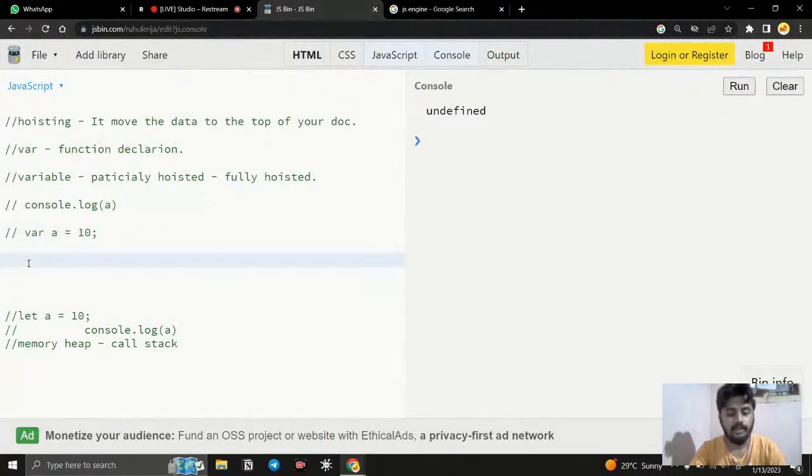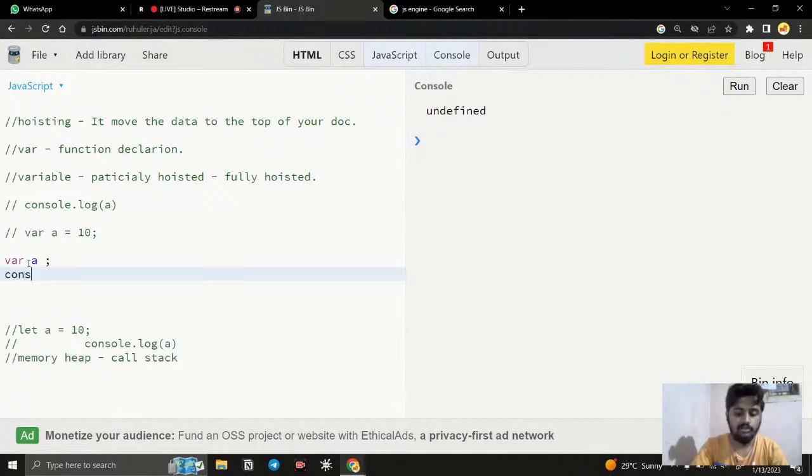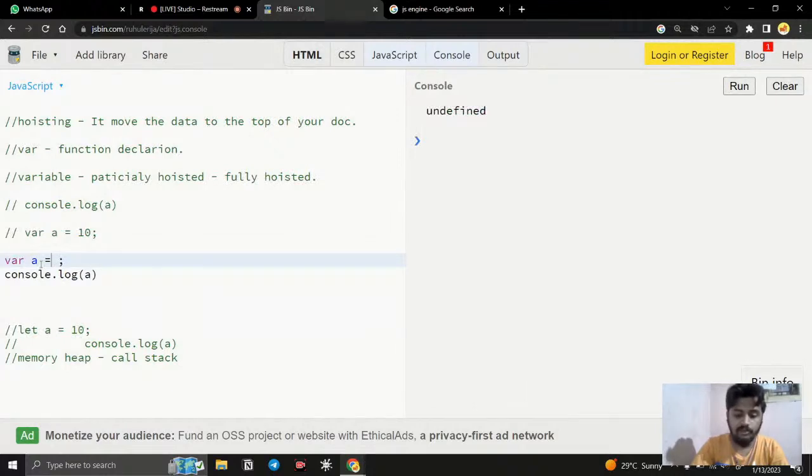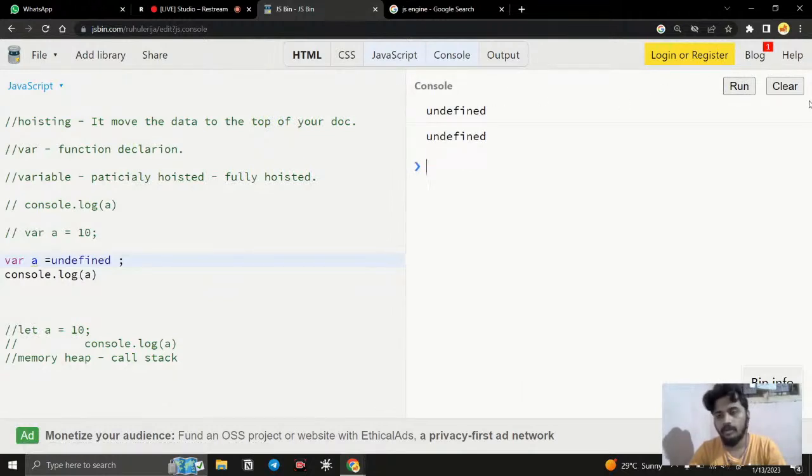Let us go here, and if I type var a simply like this, and console log a, I have just created a variable without a value. Clear, run, you will get undefined. Now you can understand what undefined is: a variable without a value. You can also assign a variable the special keyword undefined, like this. If you do that and run it, it still throws undefined only. Okay, you can understand it, right? So it is a special type of keyword.